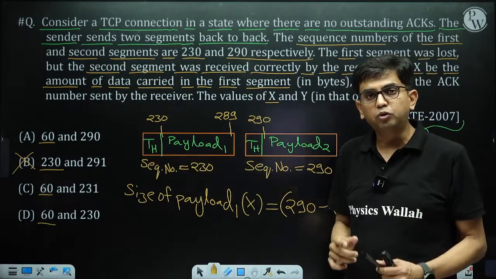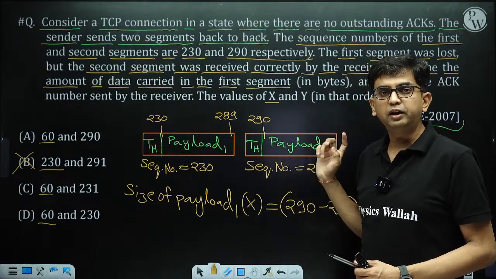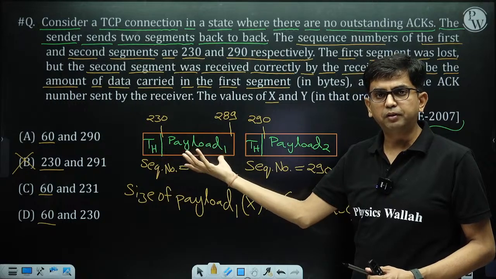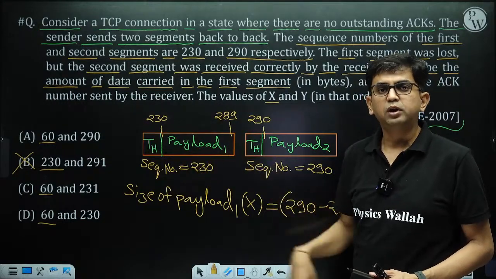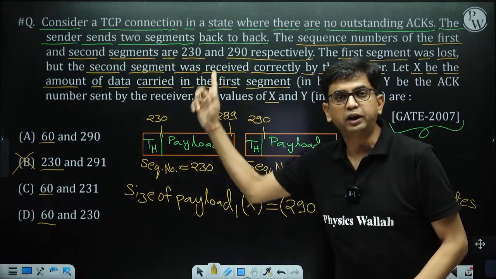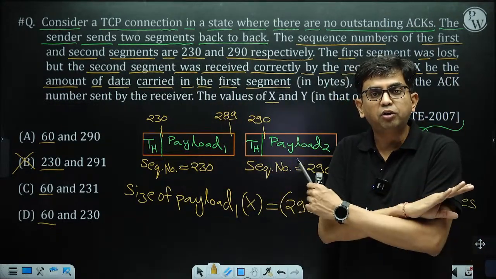Immediately the receiver knows: I was expecting 230 and I am receiving 290, so something is missing. Obviously some segments are missing, one or two, I do not know, but I have to tell the sender I am waiting for 230.